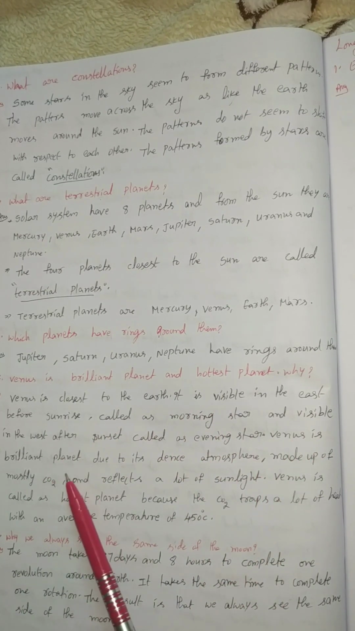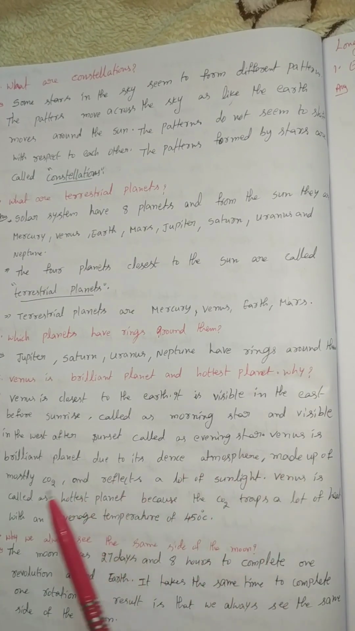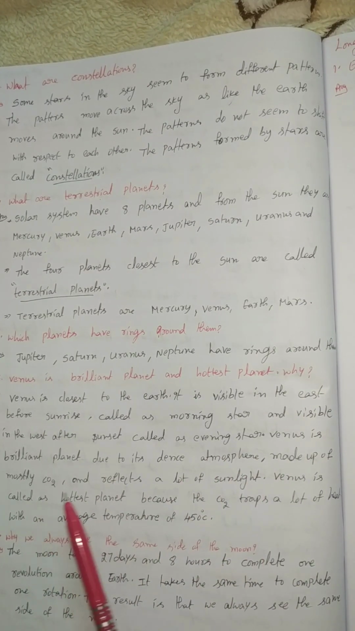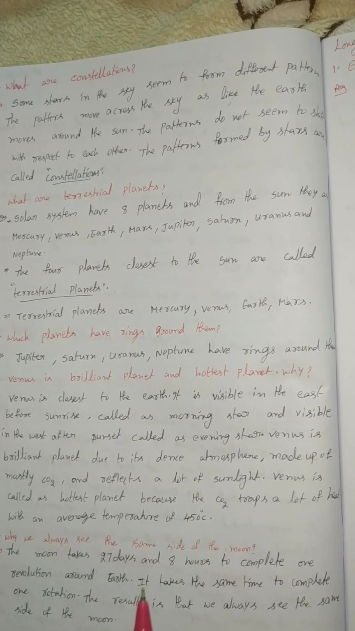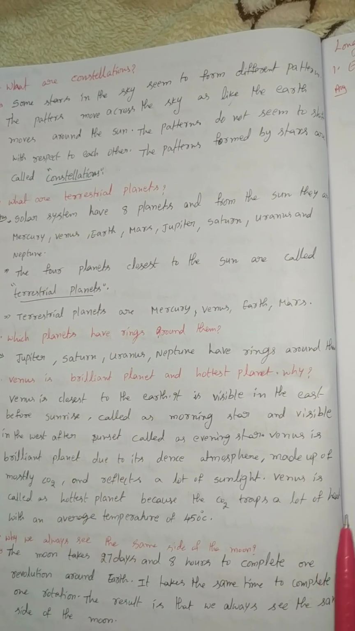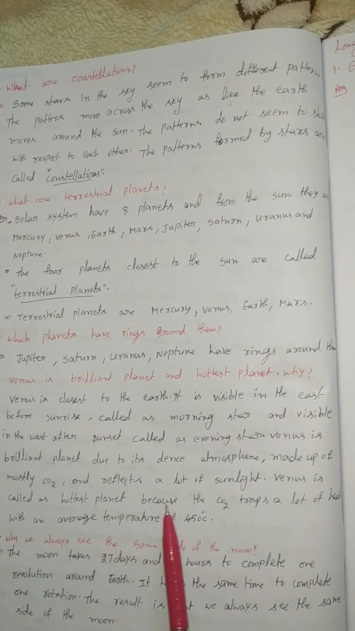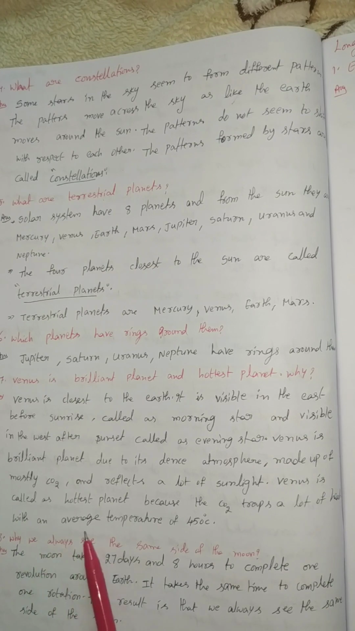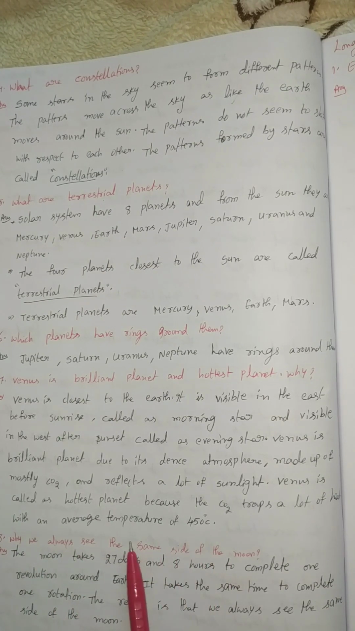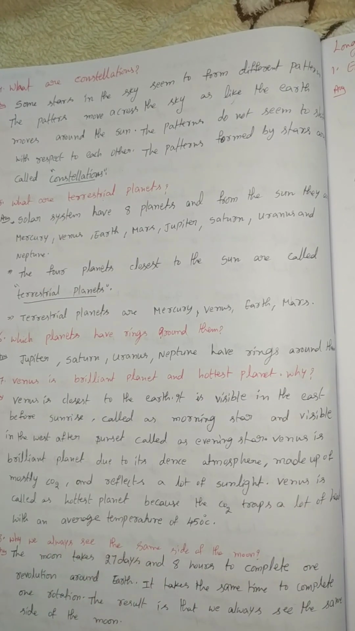Next, Venus is a brilliant planet due to its dense atmosphere made up of mostly carbon dioxide, which reflects a lot of sunlight. So it is called the brilliant planet. Venus is called the hottest planet because the carbon dioxide traps a lot of heat, with an average temperature of 450 degrees centigrade. That's why Venus is called the hottest planet.